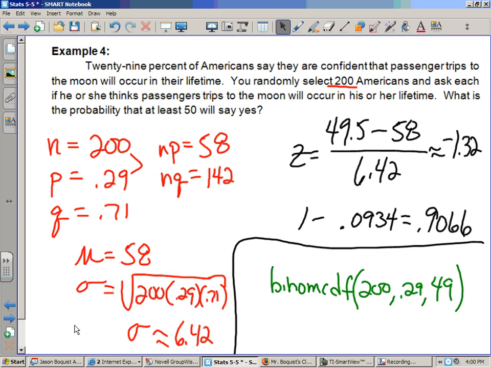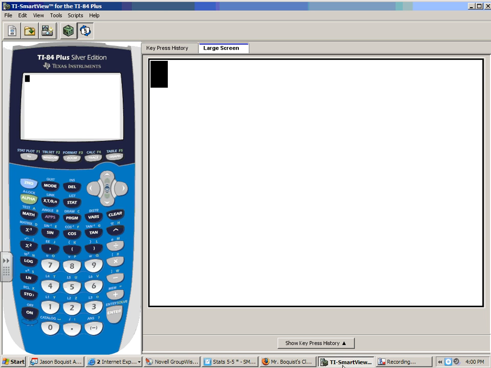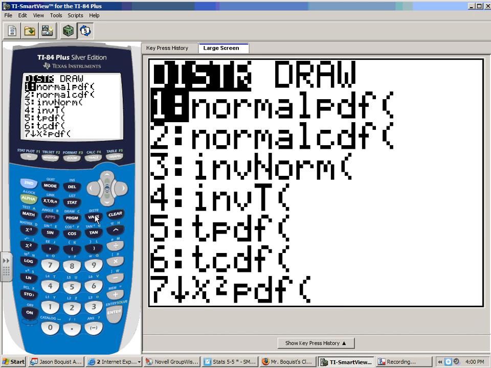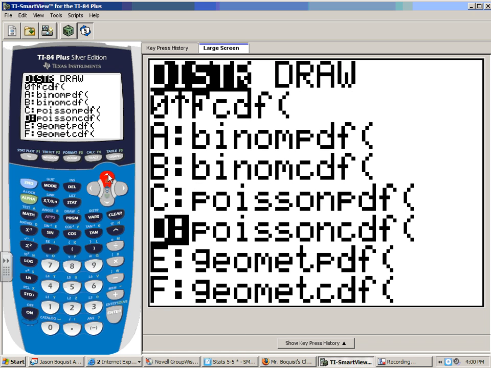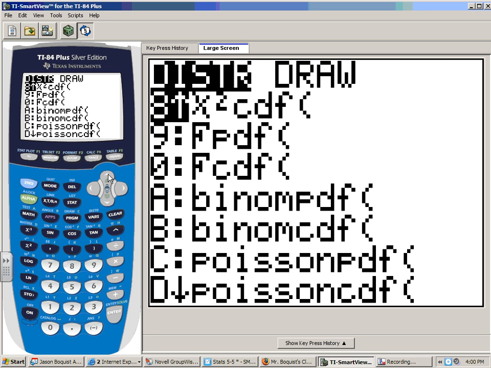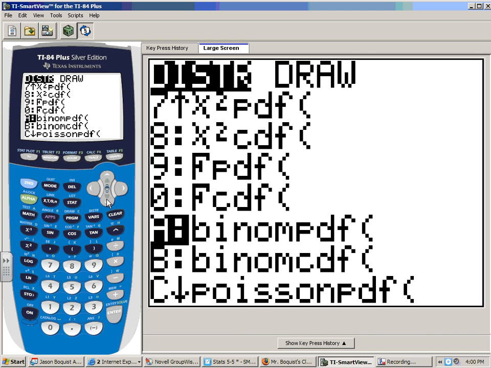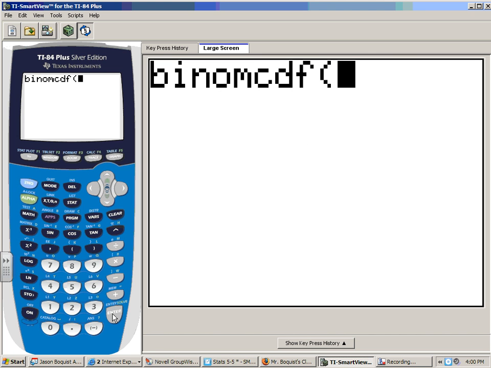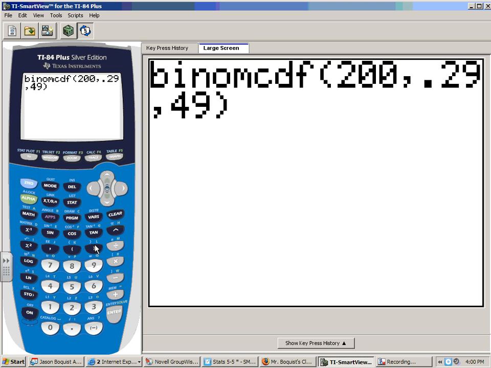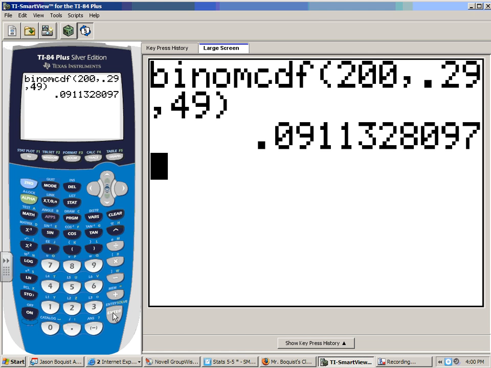So let's go ahead and try that on the calculator. So again, it's under distribution, right? And it's down a way, so it's probably quicker to go this way. Again, we're getting the exact answer now, and I've obviously gone too far. One more. There we go. Again, that's a binomial cumulative distribution function. And 200, comma, 0.29, comma, and I believe 49 was the one we just set. That's what we would like. And so that's very similar to what we got on the normal approximation. And then 1 minus that, and there it is.